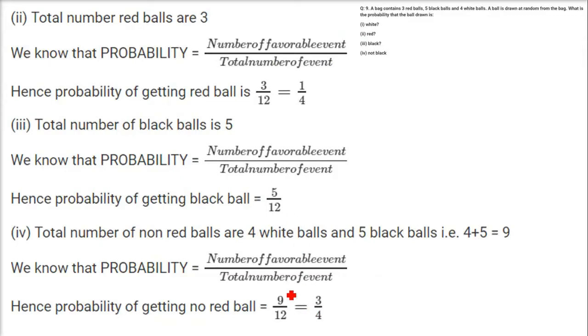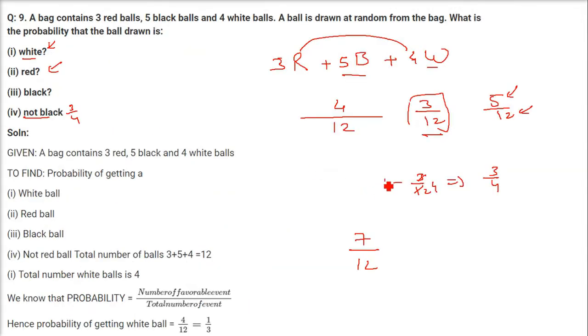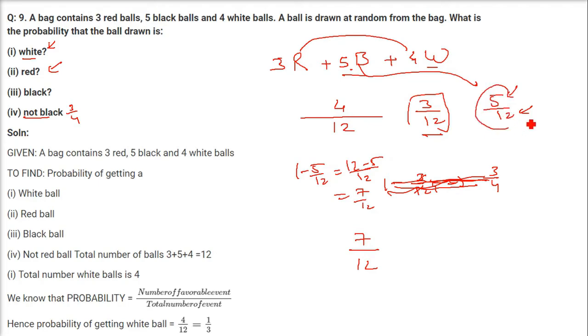Now here you see, it is 7 by 12, which was not getting a black. I accidentally took this one, so I'm just changing my sentence.